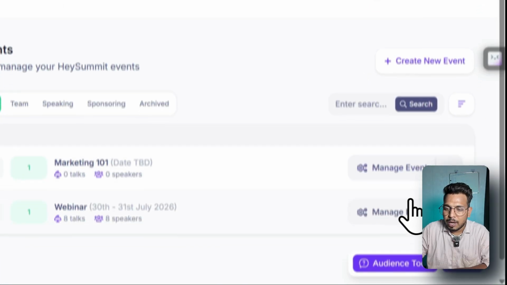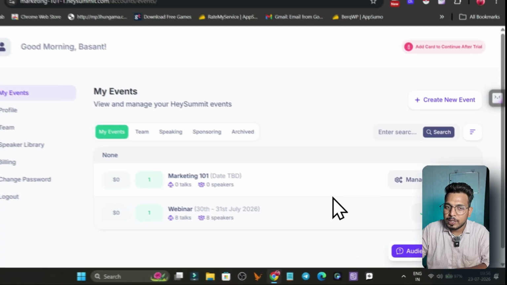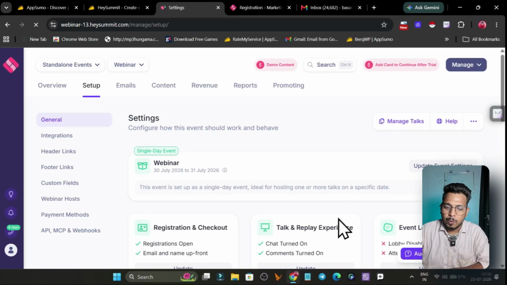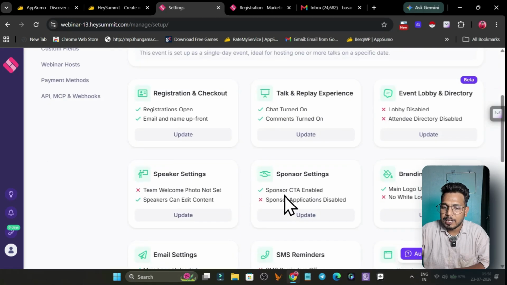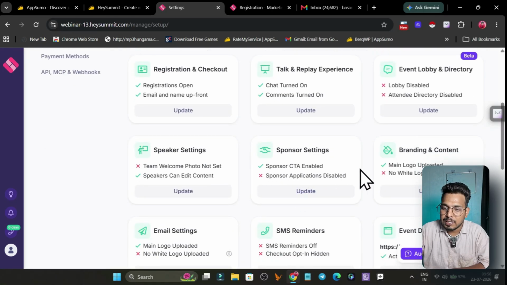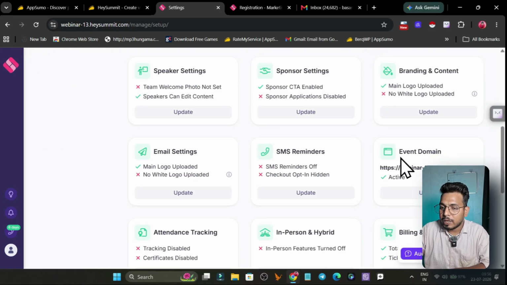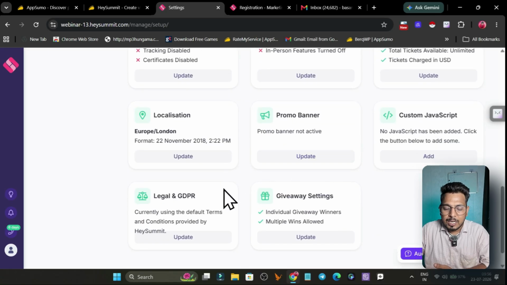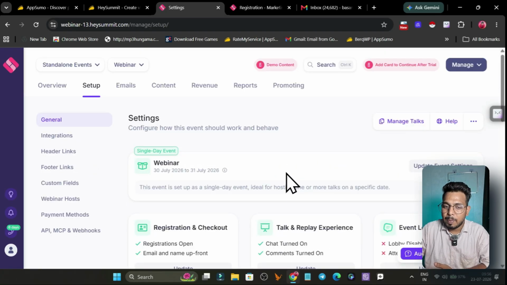And in this platform, for every webinar or event you are going to host, there are so many controlling things or configuration settings you can add. For example, you can add the registration and checkout, sponsor settings, your CTA buttons, branding, and also the event domain, which you can even add as a custom domain. There are email reminders, SMS reminders, attendance tracking, localization, promo coupons, all this stuff in this single platform.